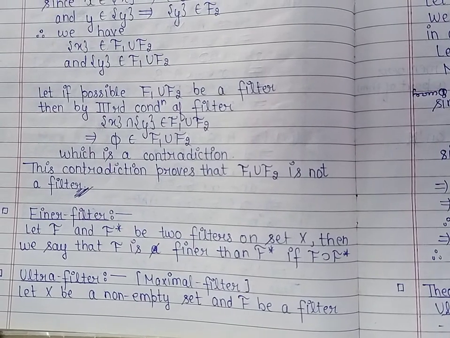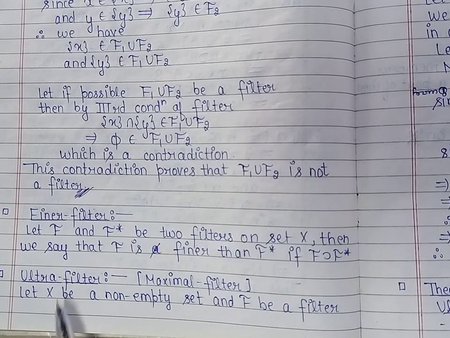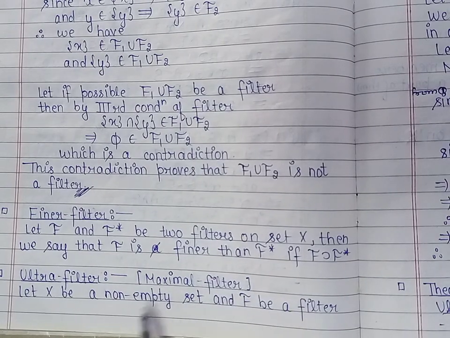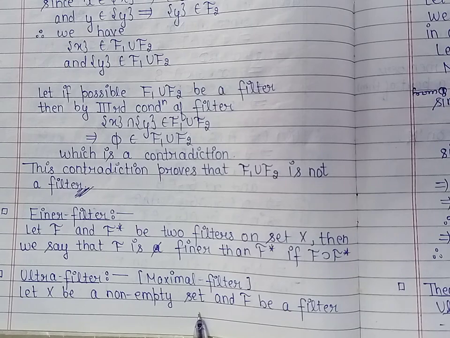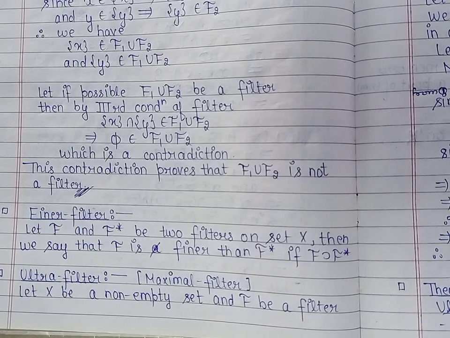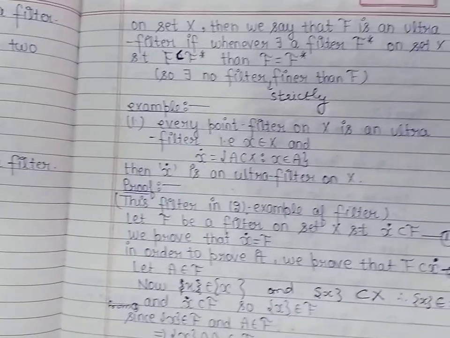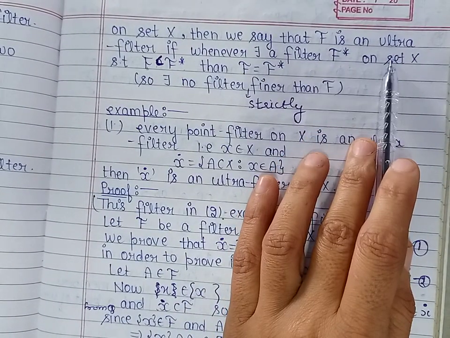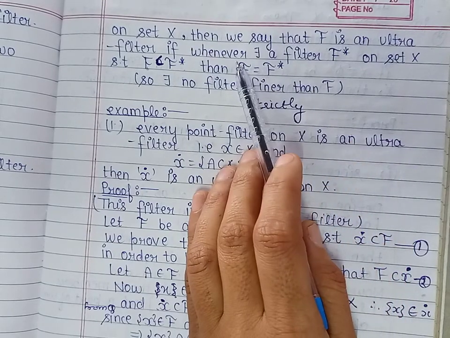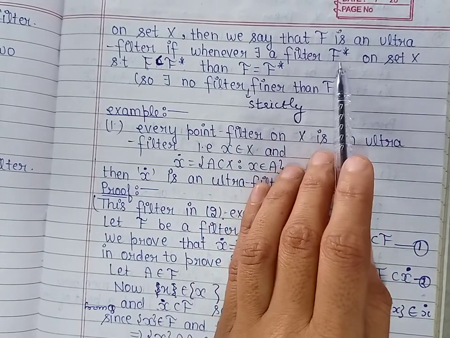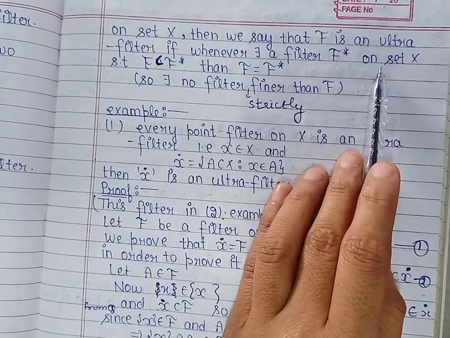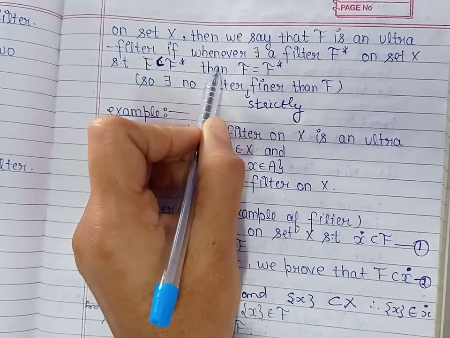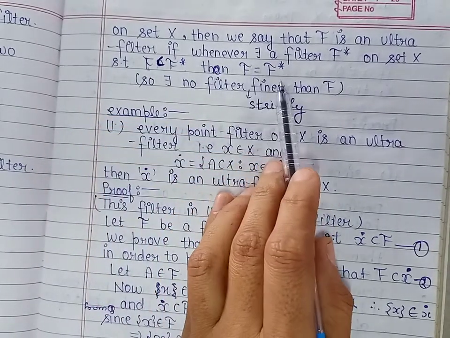Now, next we define ultra filter. This filter is also called maximal filter. So let us take a non-empty set X and a filter F on the set X. We say that this filter F is ultra filter if whenever there exists a filter F star on the set X containing the filter F, then we should have F is equal to F star.